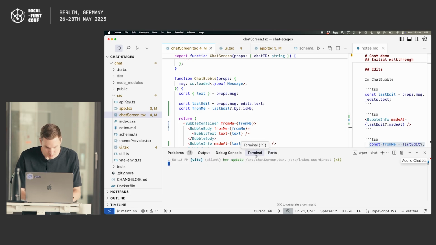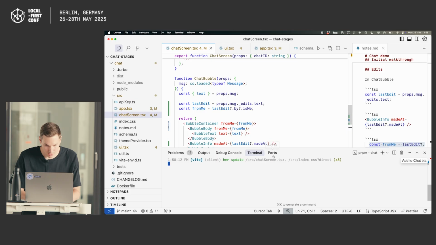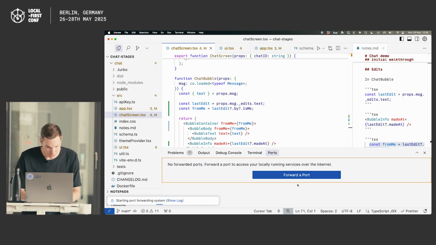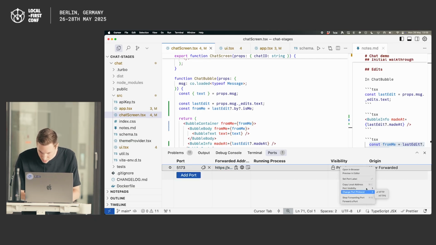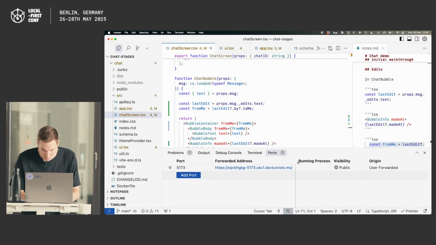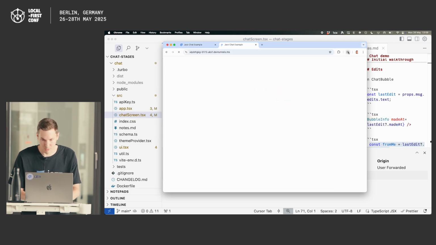Okay, let's just forward the port. What are we on here? 5173. We'll create a new port forward. Make it public for all of you. Yep, I know what I'm doing. And then instead of going to localhost, we go to this URL, and I'll open it up here for you